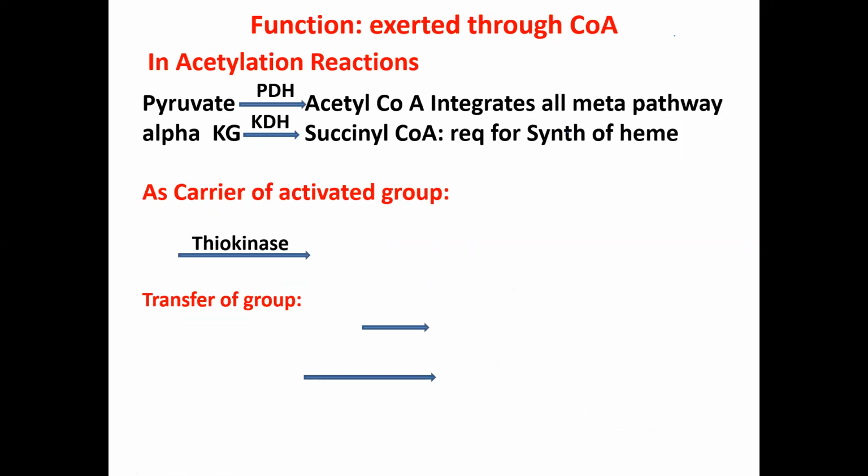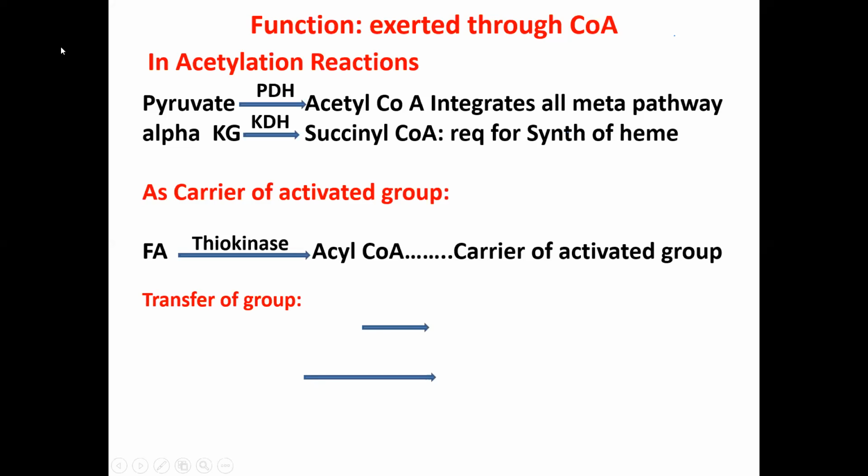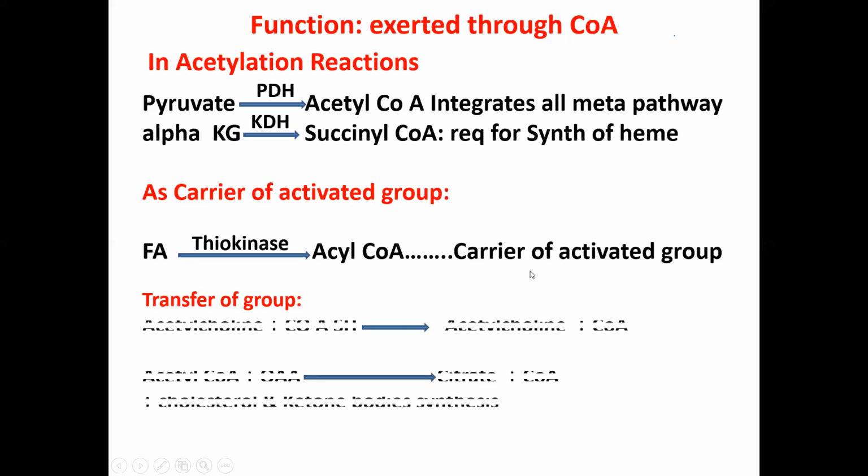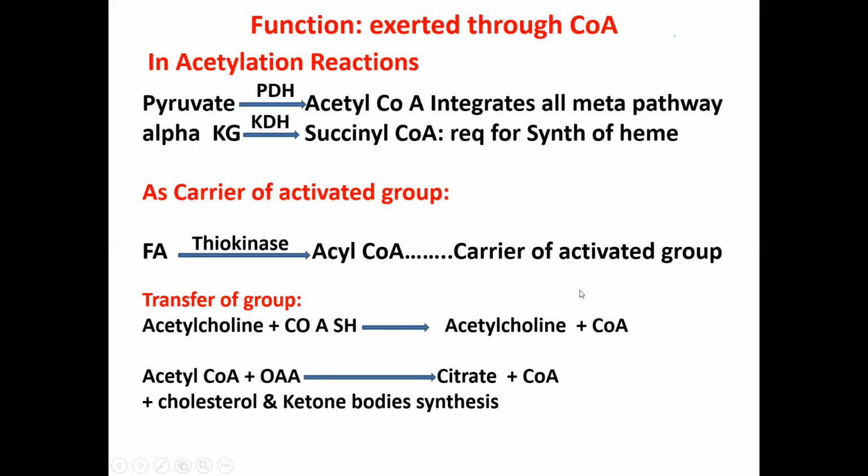So the conversion of pyruvate to acetyl-CoA comes in. Acetyl-CoA integrates all metabolic pathways. Next is alpha ketoglutarate to succinyl-CoA, and this succinyl-CoA is required for the synthesis of heme. Next, before starting fatty acid beta oxidation, we activated the fatty acid by introducing CoA, so we form acyl-CoA from the fatty acid. Again, it is a carrier of an activated group. Then for the formation of acetylcholine, we need this CoA.